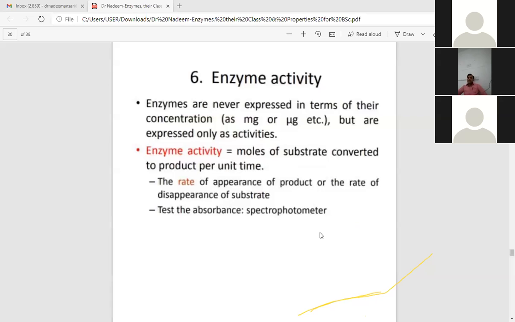So, in other terms, the rate of appearance of product or the rate of disappearance of the substrate is known as the enzyme activity. And how can you measure this enzyme activity? It is measured by the spectrophotometer, by using the optical density, that is absorbance.